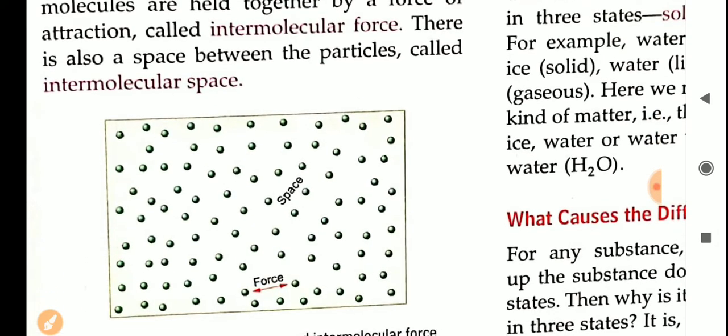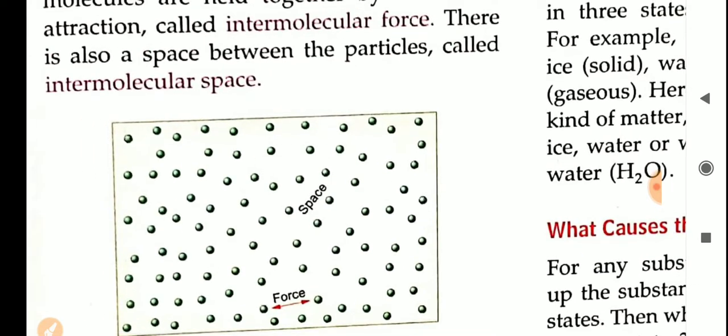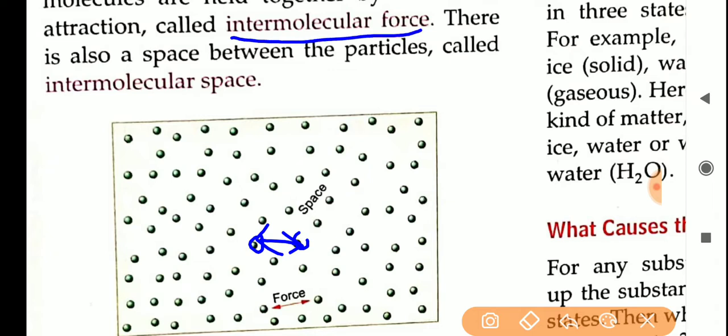And since they are molecules laid together, they make a small attractive force with one another, like a magnet. That attractive force is known as intermolecular force of attraction.